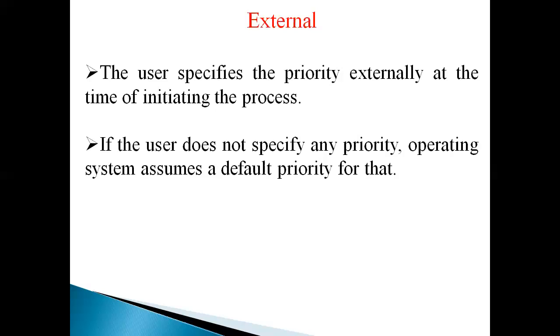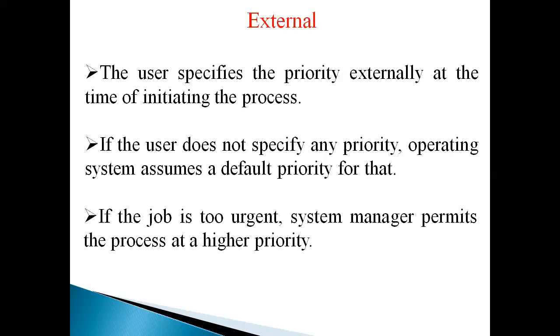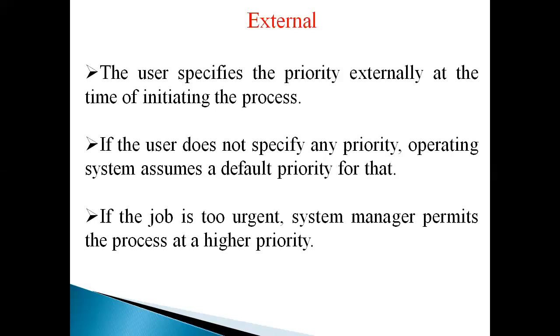If the user is initiating any process, at that time the user specifies the priority. That priority is called the external priority. If the user does not specify any priority, the operating system itself assumes one, and that priority is called a default priority. If the job is too urgent, the system manager permits the process at a higher priority. If any urgent process is coming, it will be set to a higher priority. That is called the external priority. That is the concept of external priority.